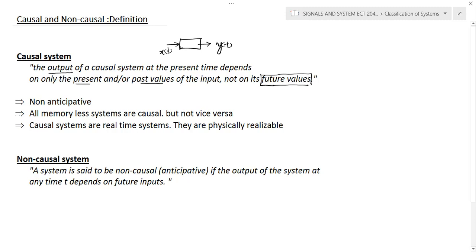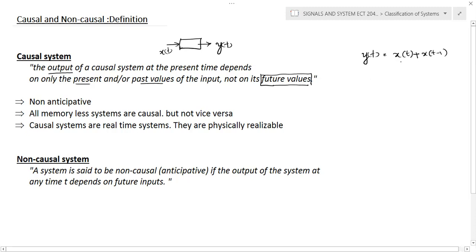Here a system is said to be causal if the output of a system depends only on the present and past values of the input. So for example, if y of t is given by x of t plus x of t minus 1. The system is described by the equation y of t is equal to x of t plus x of t minus 1.